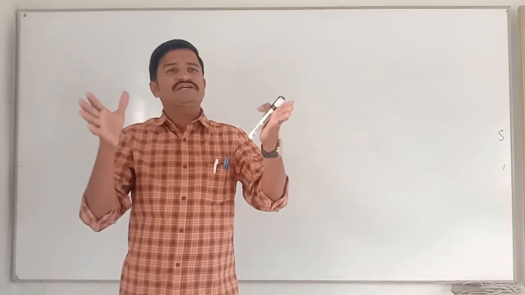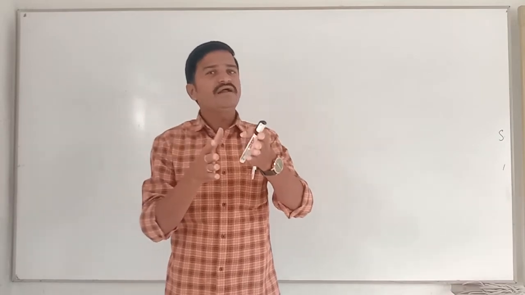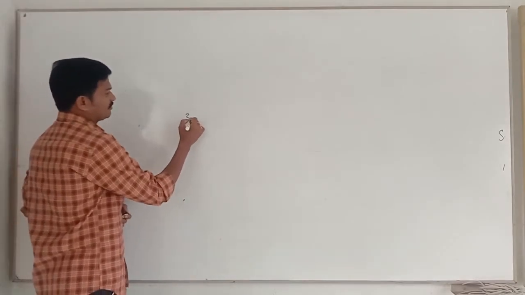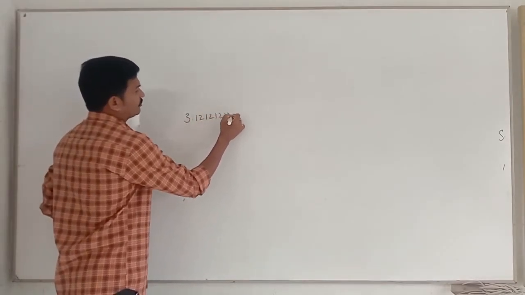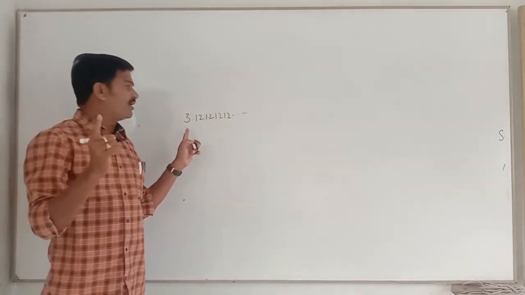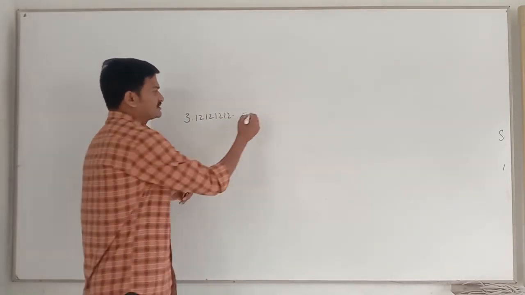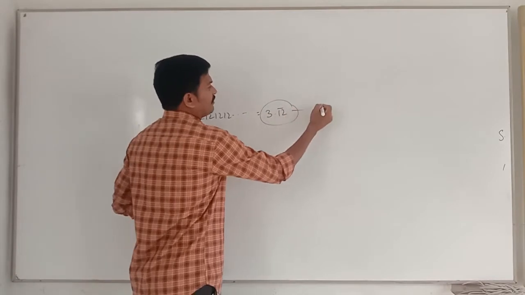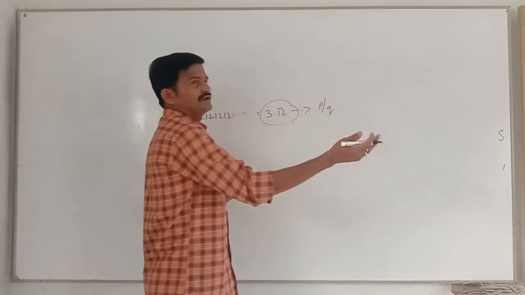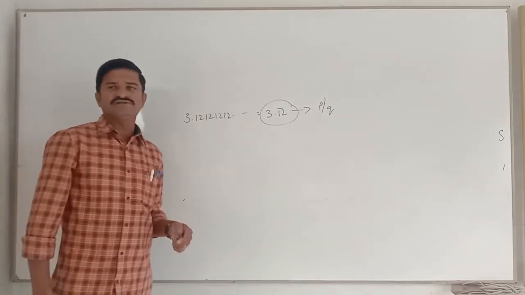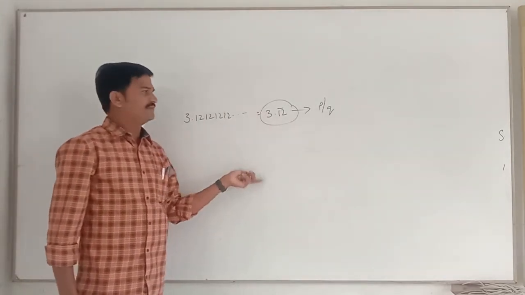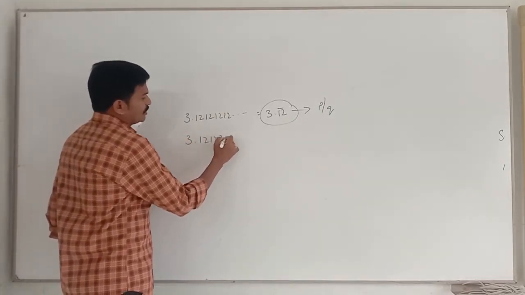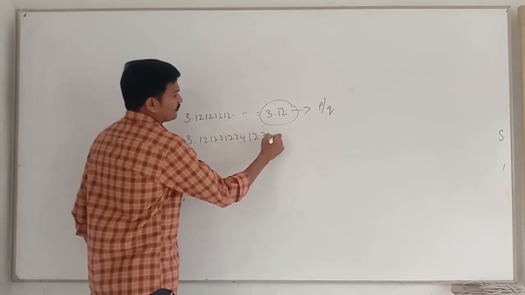The number which cannot be expressed as terminating or repeating. For example, 3.12121212 and so on is a non-terminating repeating decimal. This one we can express as 3.12 bar, and we know how to convert this into the form of P by Q also. That we have learned in our earlier classes, and in this class also we are going to discuss it, no problem. And some numbers like 3.12123123412345 and so on.